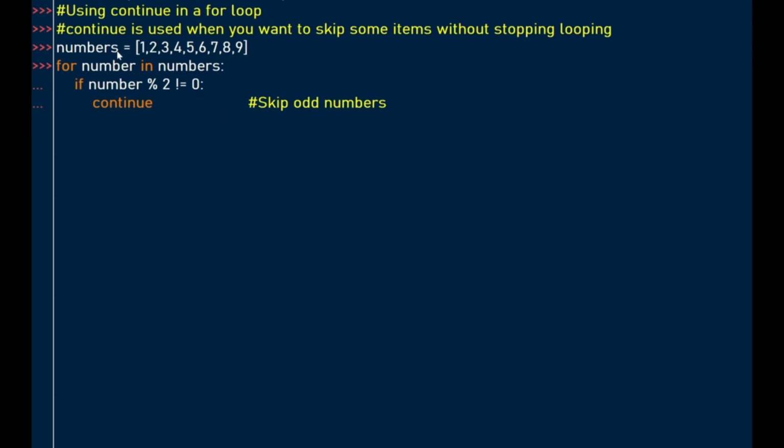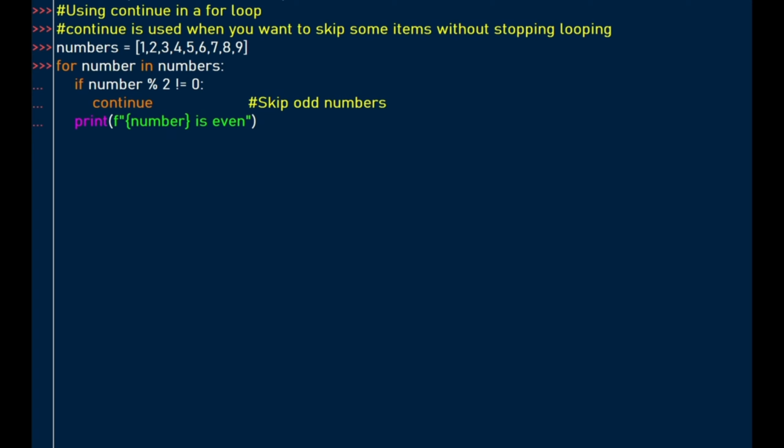So continue, hit the next number, check: is this number odd? This number is not odd, this number is even. So I won't skip this number. So let's just add more code to see how we can print the even numbers as we skip odd numbers. So after the continue, we want to print to the screen our even numbers.